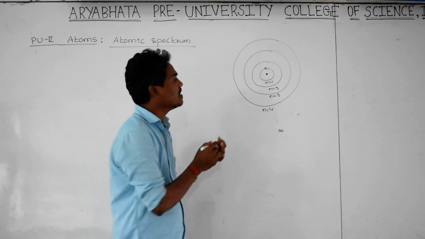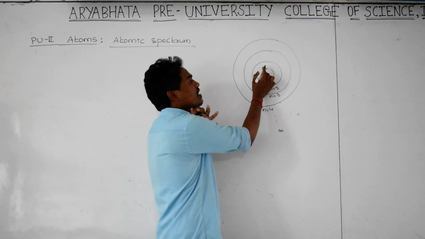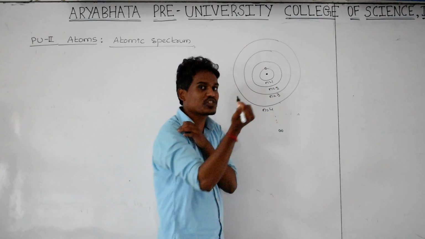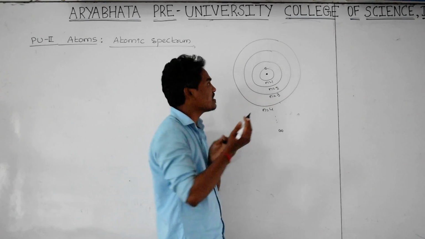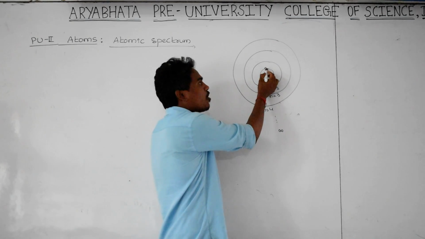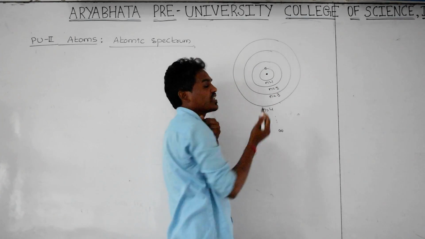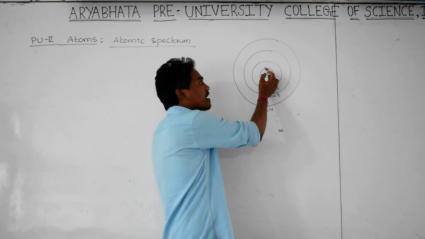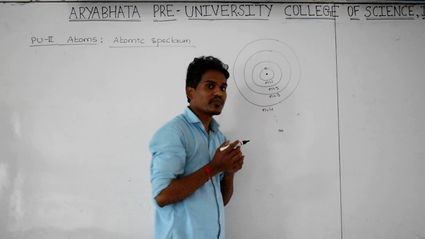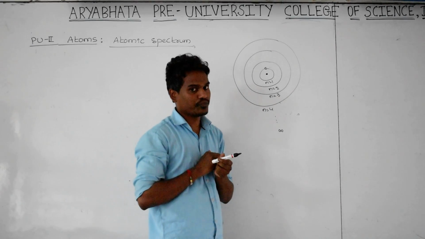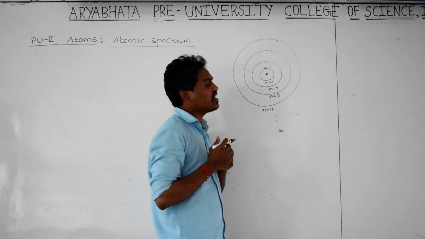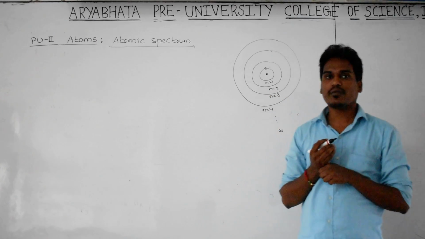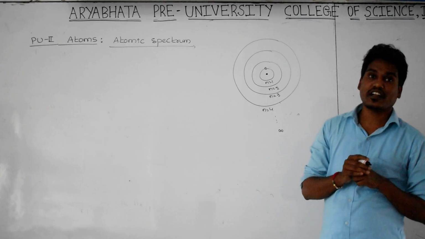Let us consider the electron is present in the ground state. In order to jump from the first orbit to the second orbit, it has to absorb some amount of energy. Or if the electron is jumping from a lower orbit to the next higher energy state, it has to absorb some amount of energy, and to jump to a still higher energy state, it has to absorb more energy. Generally, in order to jump from a lower orbit to a higher orbit, the electron has to absorb some amount of energy.